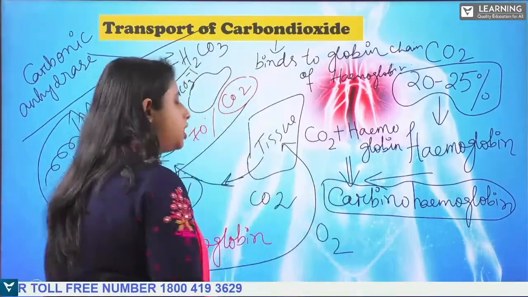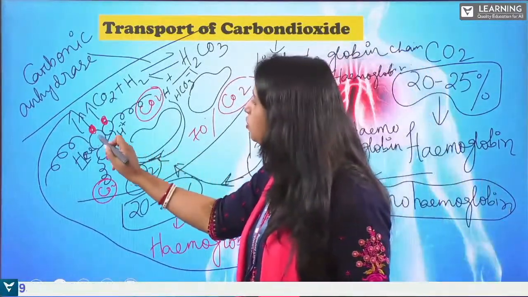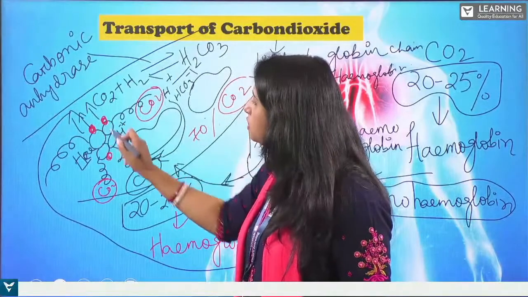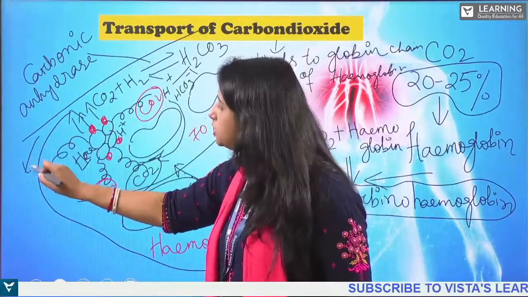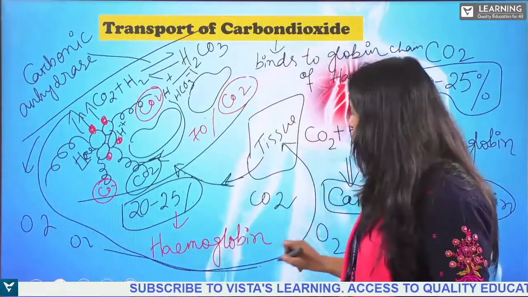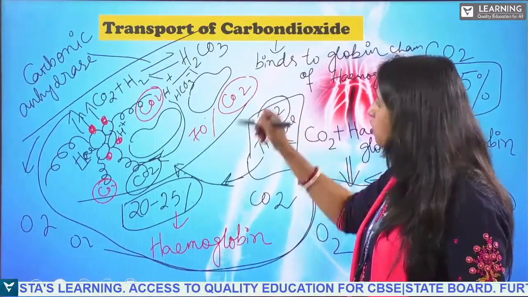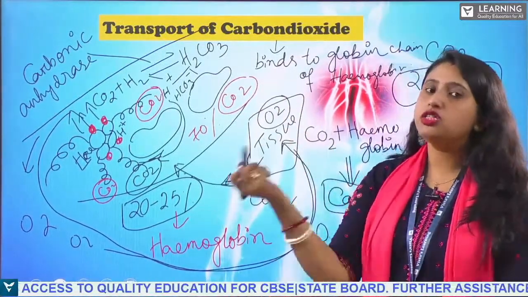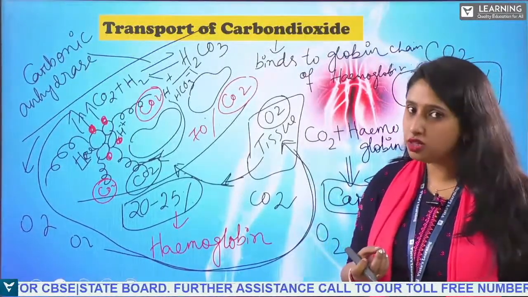When carbon dioxide and the hydrogen ions come and bind with the hemoglobin, the oxygen molecules attached here will be released. This O2 will go to the body tissues. The body tissue will now receive oxygen. So this is how the transportation of carbon dioxide is taking place in the body.